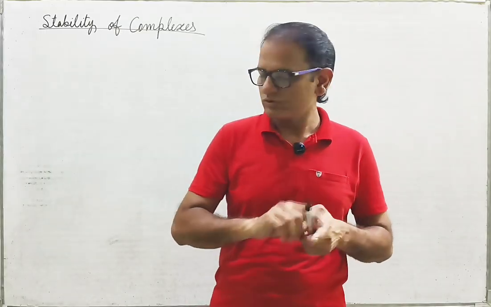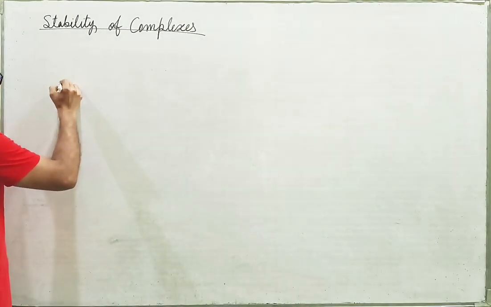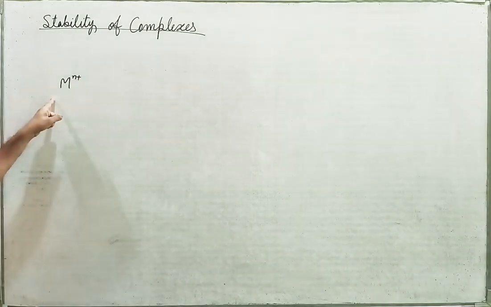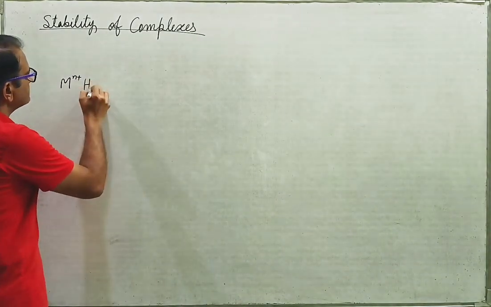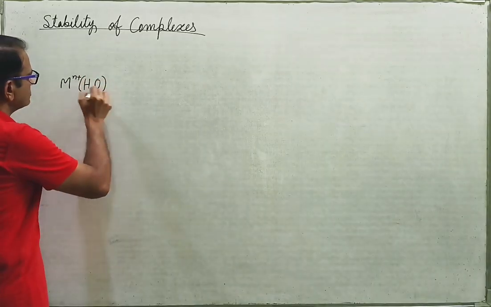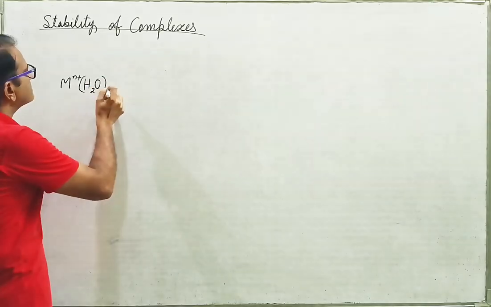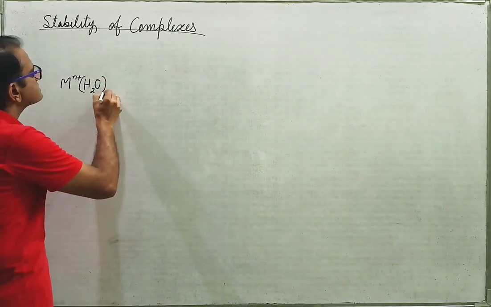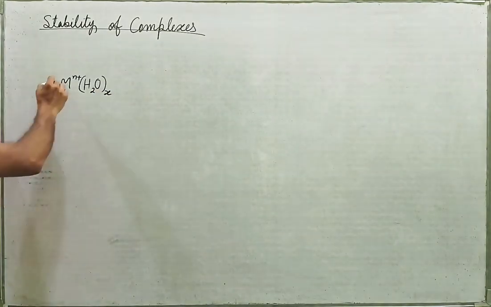What I want to say is, see, there is a metal ion Mn+. If it is an aqueous solution, this Mn+ is coordinated with water: M(H2O)x, and that is its coordination entity.